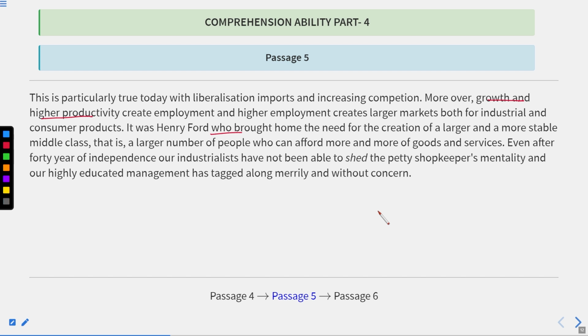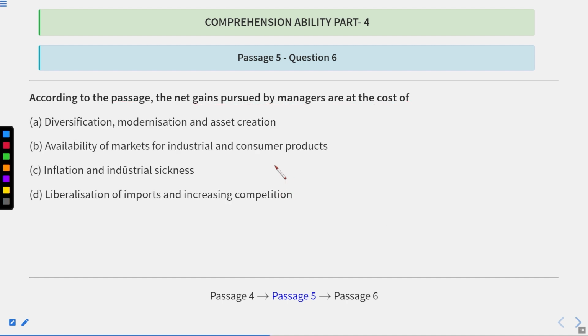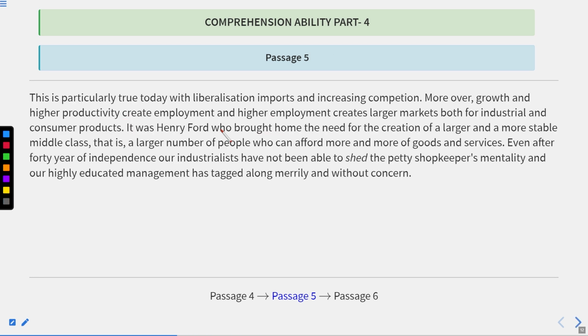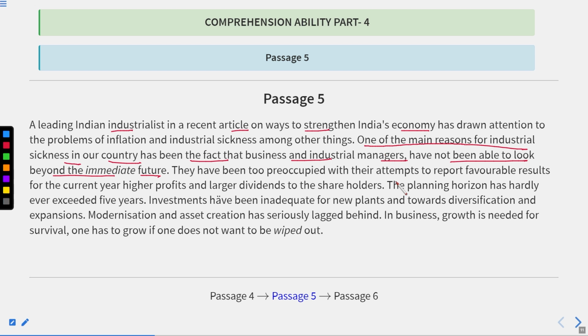Okay, let us get back to the question again. According to the passage, the net gains pursued by managers are the cost of. Now, if you see the options one by one, we are talking about diversification, modernization, and asset creation. Then availability of markets. Now, if it is written diversification, modernization, and asset creation, let us get back to the passage again. It is written over here on page number 11, that is, investments have been inadequate for new plants and towards diversification and expansions.